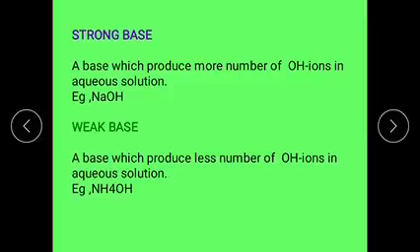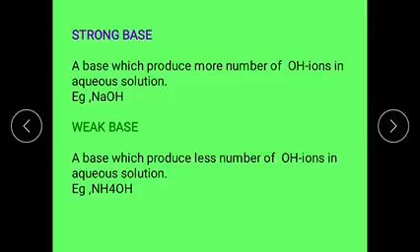And next one is the strength of the bases. The strength of the bases depends on the producing capacity of hydroxyl ions in water. According to that, a strong base is a base substance which ionizes completely and produces OH minus ions in aqueous solution.